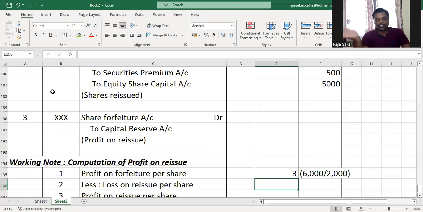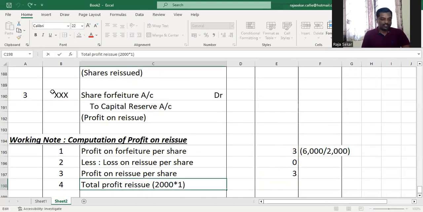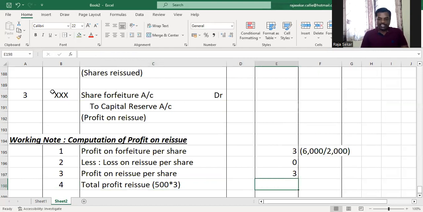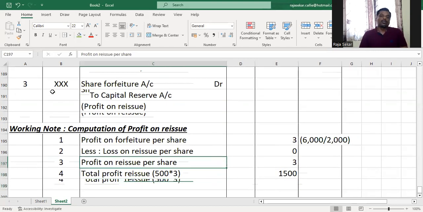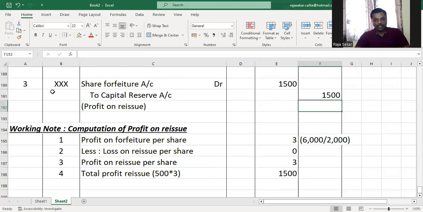What is the loss on reissue per share? There is no loss on reissue. The shares were reissued at premium, so there is no loss on reissue. That's 0. What is the profit on reissue per share? 3. How many shares did we reissue? 500. So 500 into 3 will give you a total profit on reissue, which has to be transferred to capital reserve. Understood or not, my dear children? Did it make sense to you?